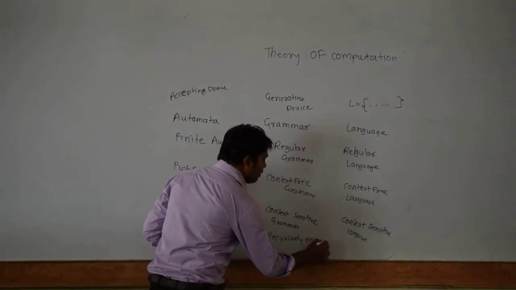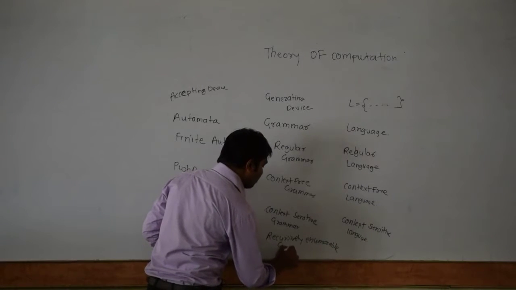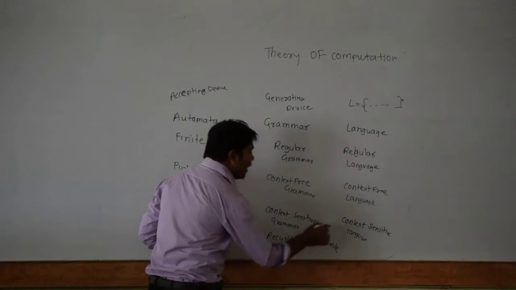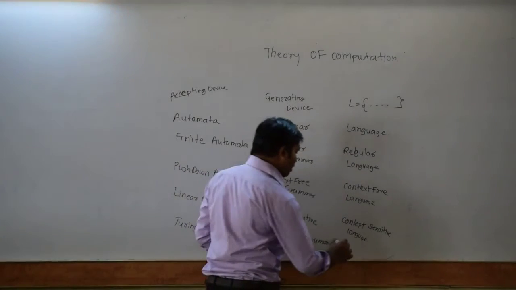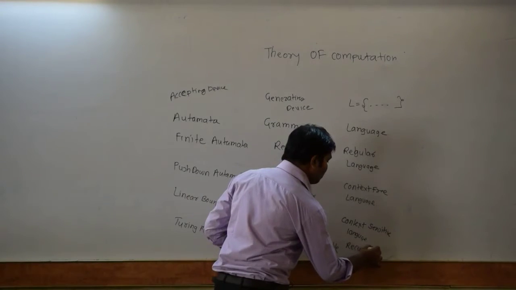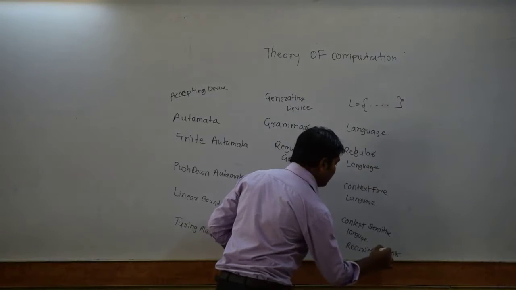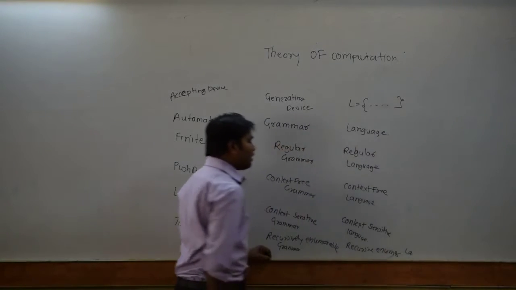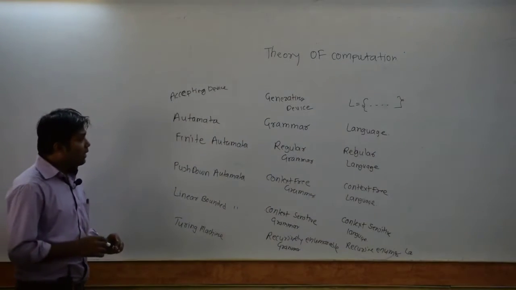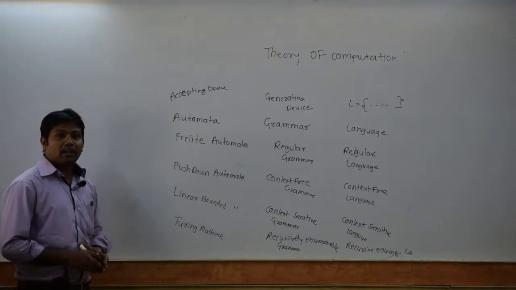Recursively enumerable grammar, and the last you are going to have what? A recursively enumerable language. Same as it is, only the wording changes: recursively enumerable language. So basically these are the four types of automata, with corresponding grammars and languages here.